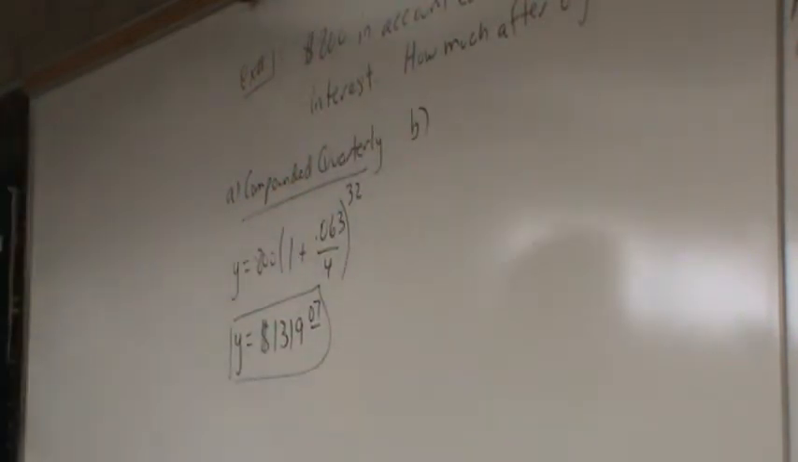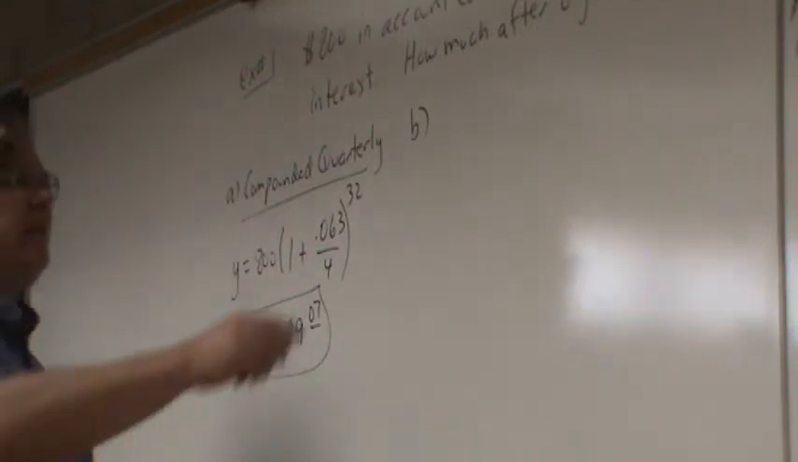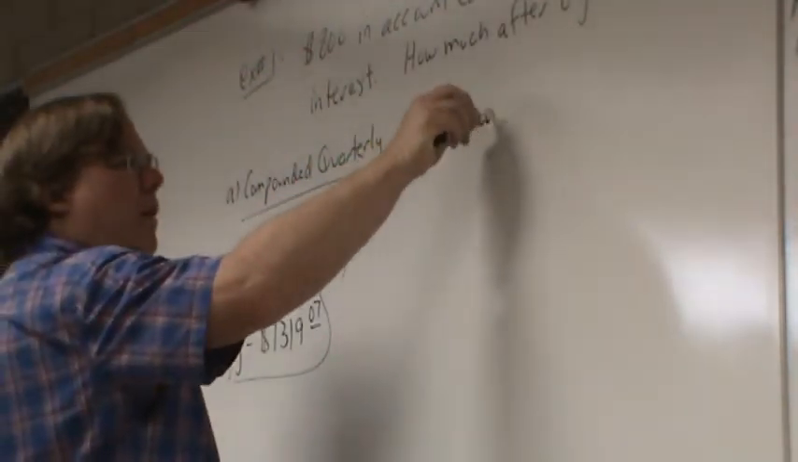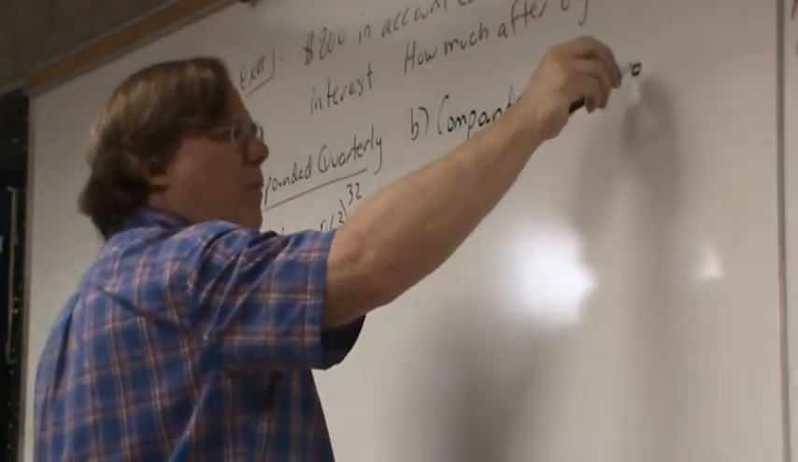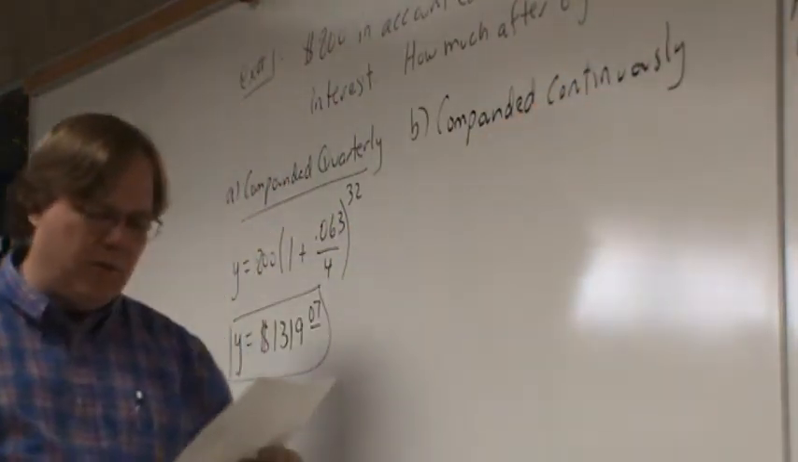But what if it was compounded continuously? What if they didn't calculate your interest every 3 months and add it into your bank account, and thus you earn interest on your interest? What if they didn't even calculate your interest every day and add it to your bank account, and then for the rest of the year you'll be able to earn interest on whatever money they just dumped into your bank account? What if they compounded continuously? Every second? Yeah, every moment. Compounded continuously. They do it every moment.